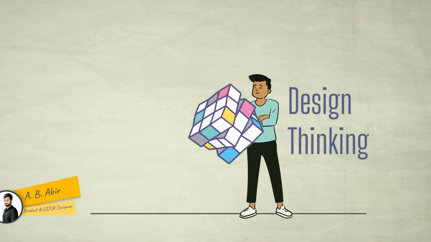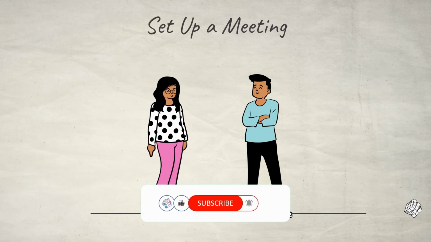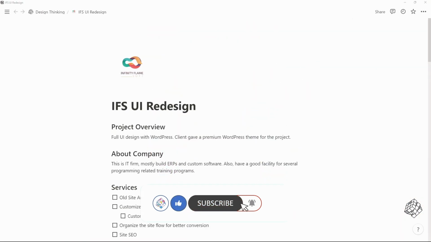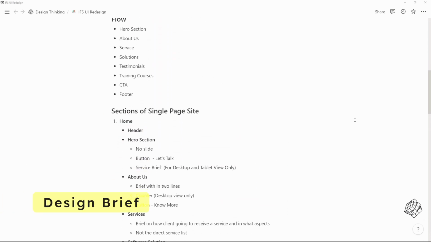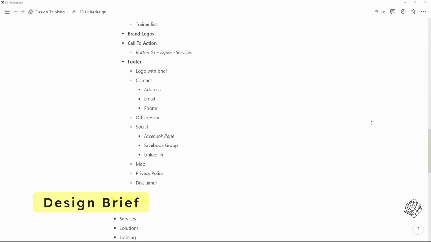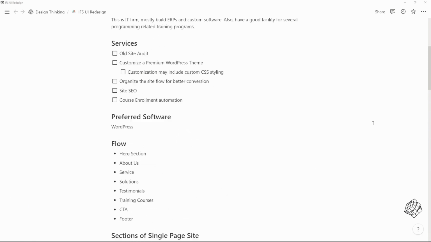Let's get into it. Before I start any project, I set up a meeting with the client and just talk. And based on that, I prepare this brief description of the project. I call it Design Brief. There is a lot to discuss in the Design Brief, so let's go through this one by one.